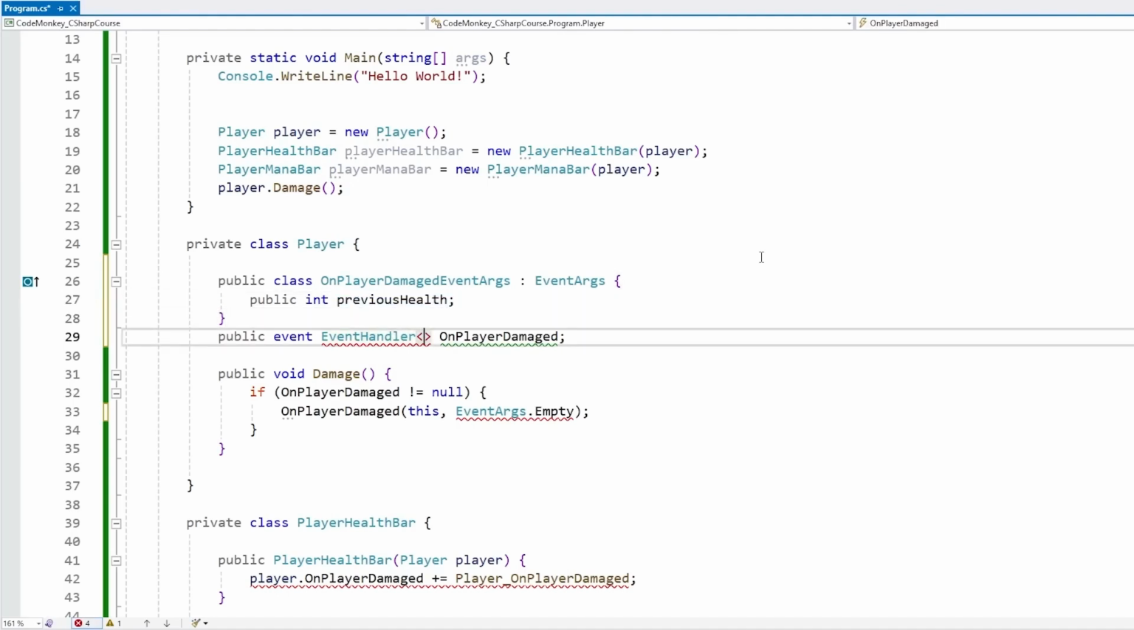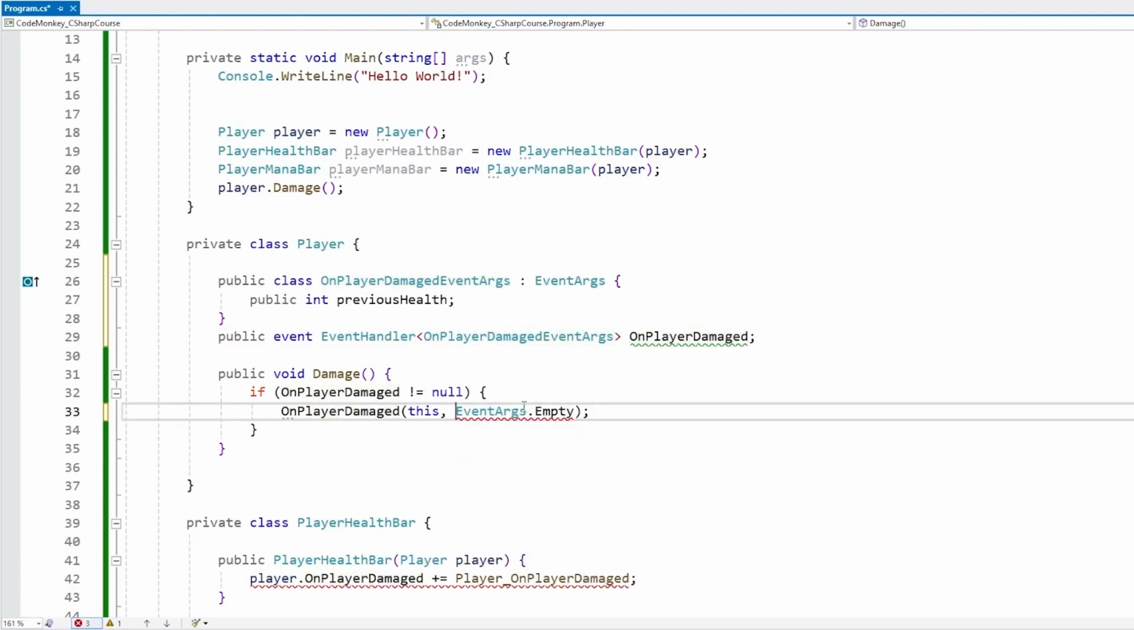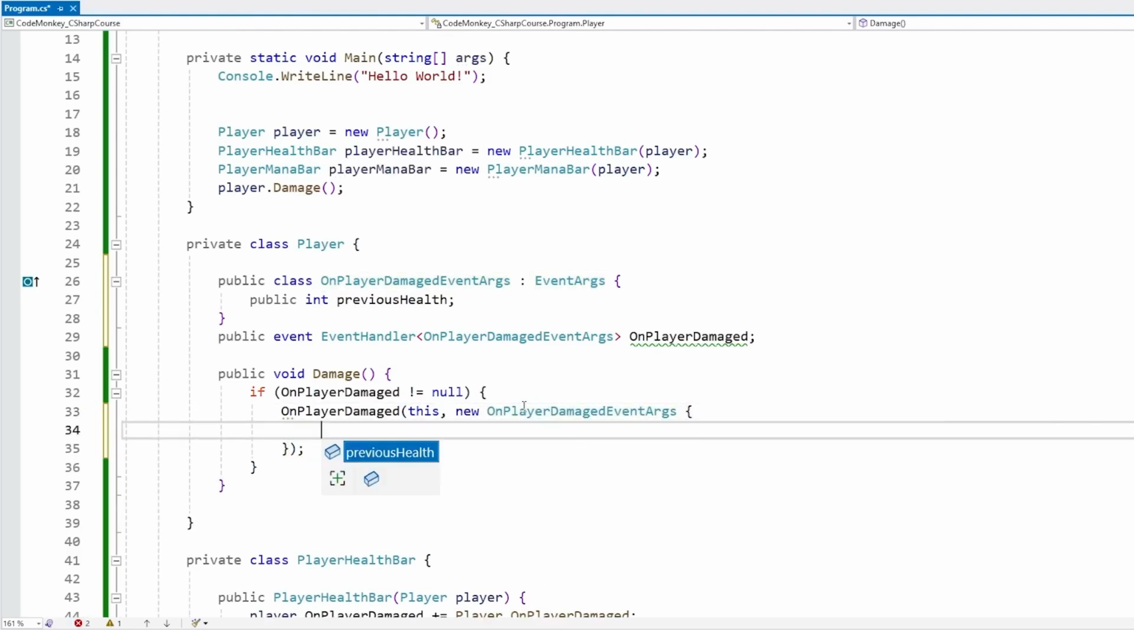And then over here on the event handler, we use generics and we pass in our custom type just like this. And then over here, when we invoke the events, instead of EventArgs.Empty, we just construct a new object of our type and add whatever data we want. So yep, just like this.